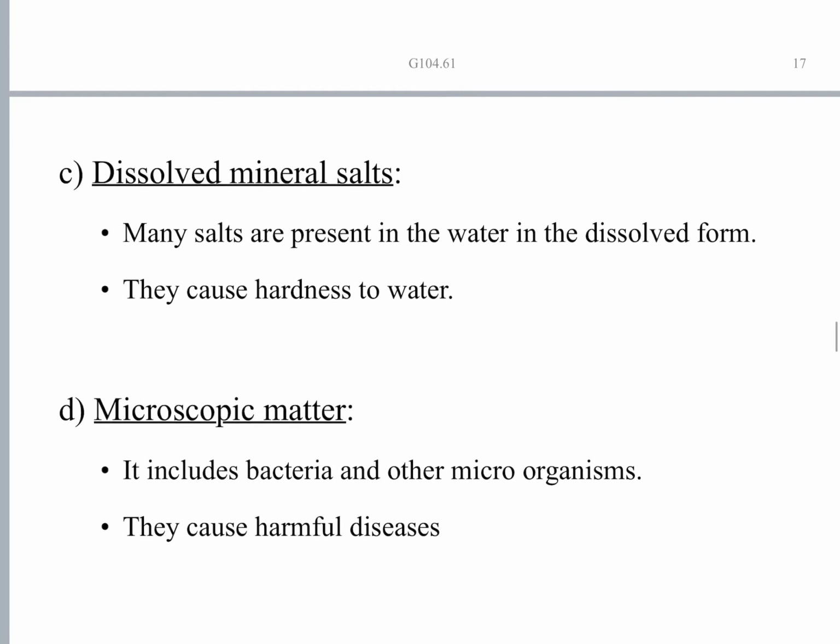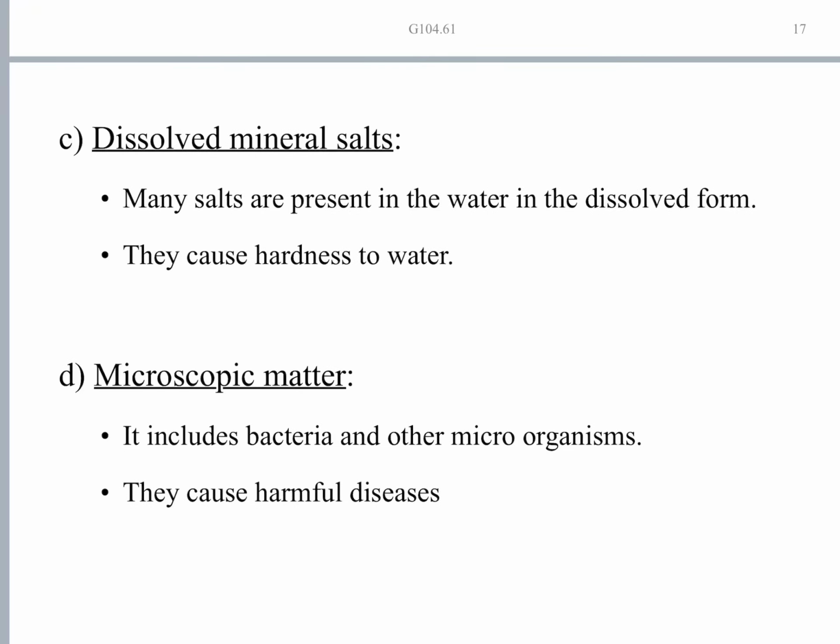Dissolved mineral salts. I told you mineral salts will also be dissolved. Many salts are present in the water in the dissolved form. They cause hardness to the water. And apart from these, you have microscopic matter as well. That includes bacteria and other microorganisms which can cause very harmful diseases. Nearly 90% of the diseases we get are waterborne.